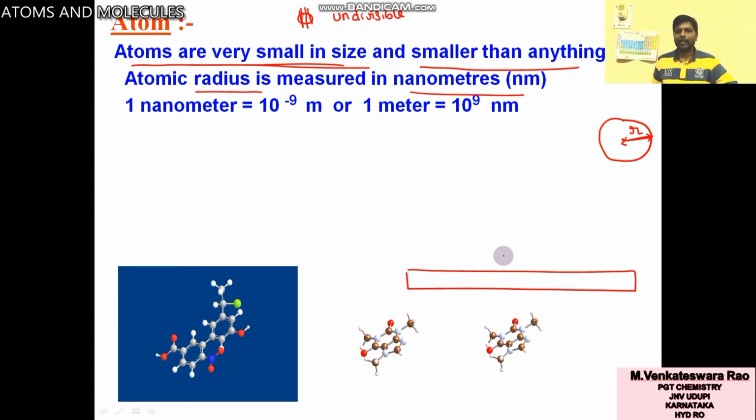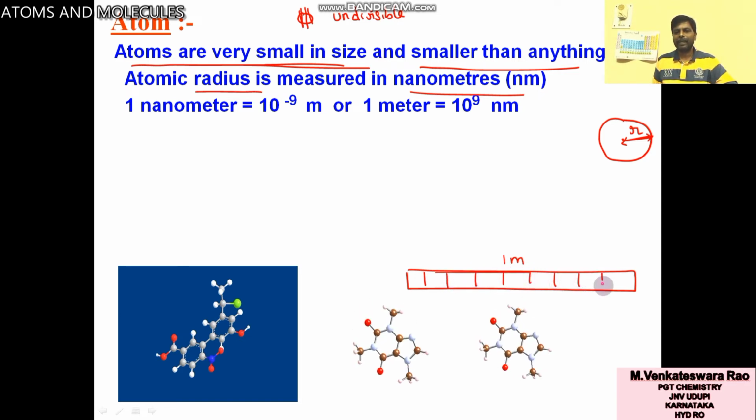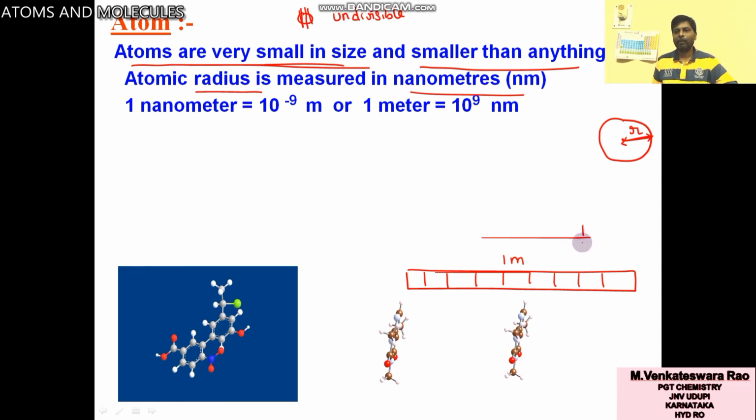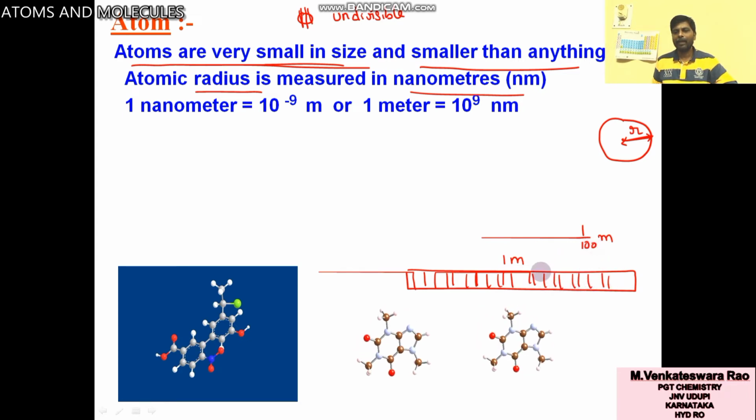So you take 1 meter, you divide 1 meter into 10 parts, then you will get 1 by 10 meter. You divide this meter length into 100 parts, you will get 1 by 100 meter.